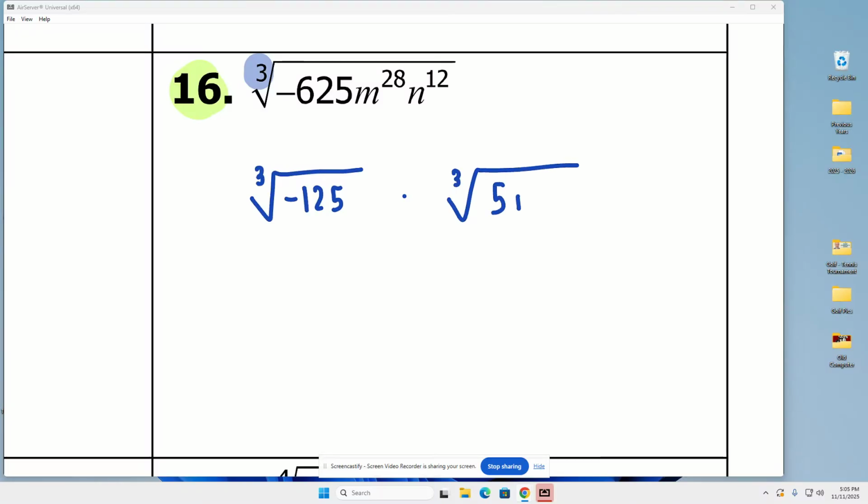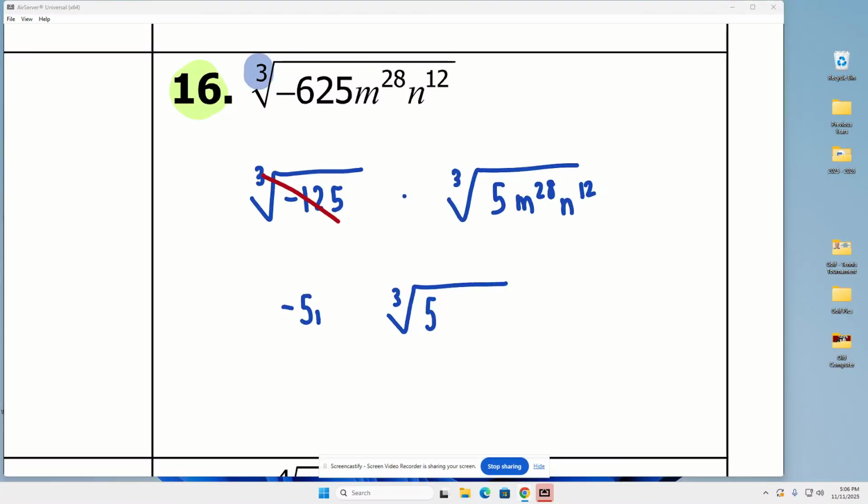Now, don't forget about the m to the 28th and n to the 12th. So the cube root of negative 125, if you go down to your list of perfect cubes and scroll over, gets to come out as a negative 5. Inside, we know we're going to be left with a cube root of 5. So we got negative 5 on the outside, positive 5 on the inside. Now we finish off with our variables. How many times will 3 go into 28? If you don't know this right offhand, just take your calculator and go 28 divided by 3. You get 9.3 repeating. That means it's going to go into it at least 9 times.